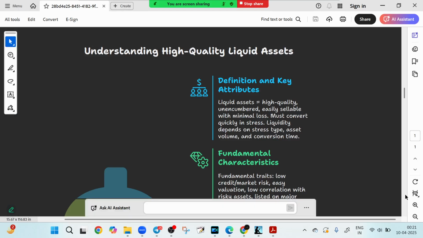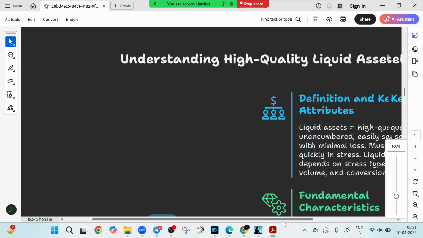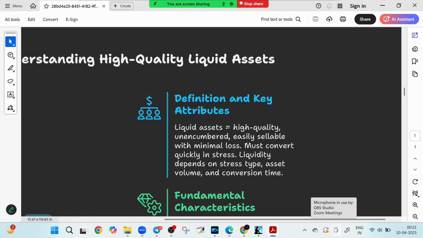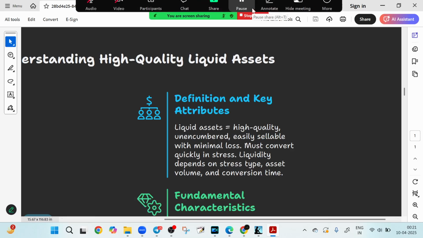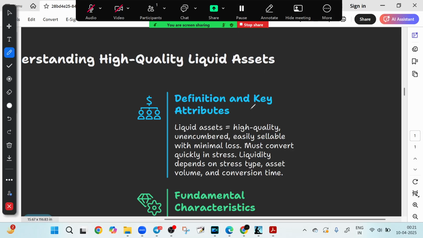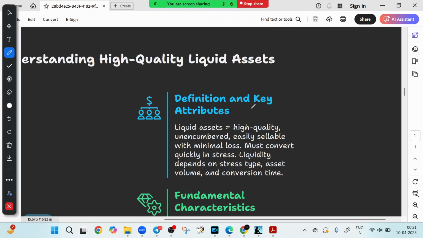So HQLA, you can call them unencumbered, right? Let me show you. They are unencumbered, easily sellable, and assets with minimum loss in value. They must quickly convert into cash, especially during stress. You can think of liquidity based on asset type, market depth, stress scenario, and conversion timeline.